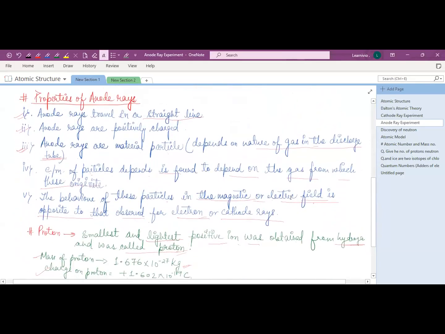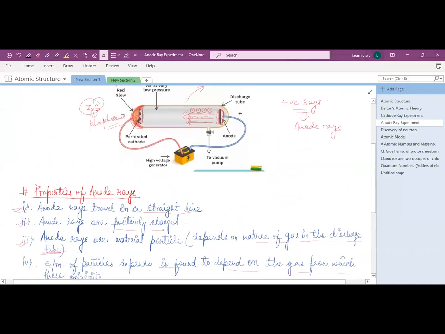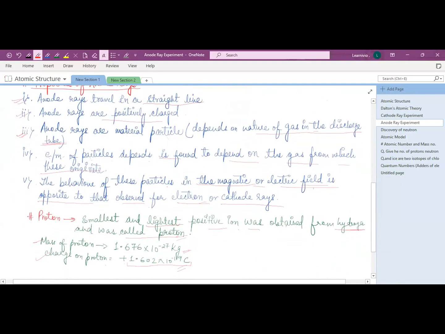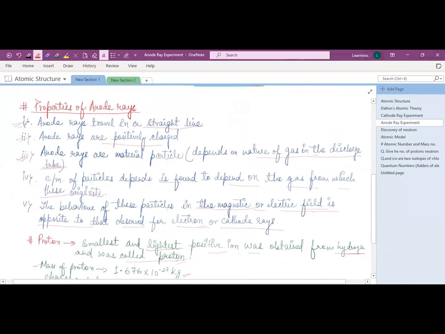Now see, what are the properties of anode rays? Similarly, anode rays travel in a straight line. And the rays are positively charged. Why are they positively charged? Because they go towards a negatively charged electrode, so they are attracted by it. So it is a positively charged particle. Also, anode rays are material particles.